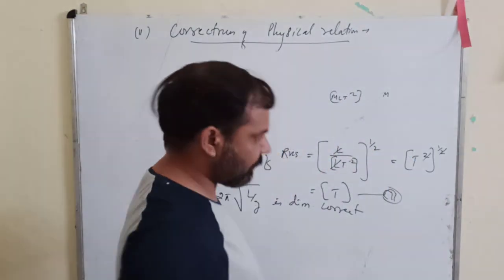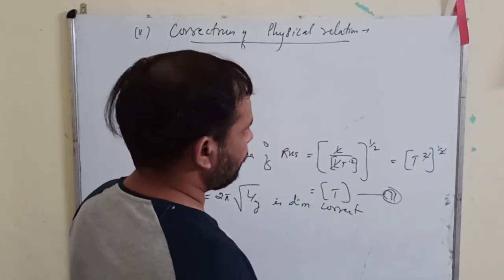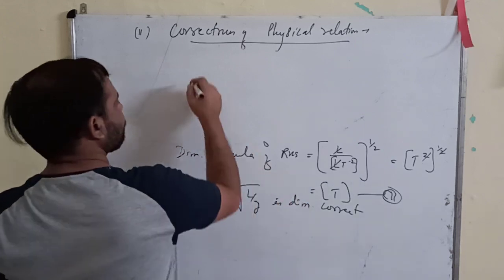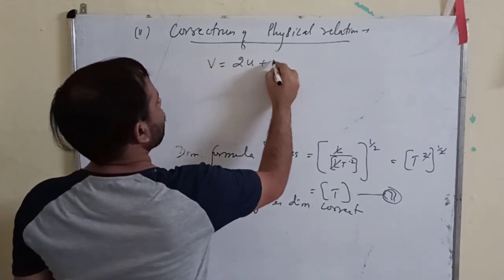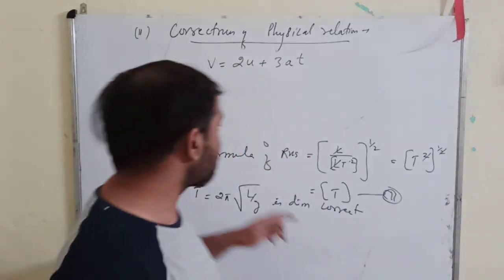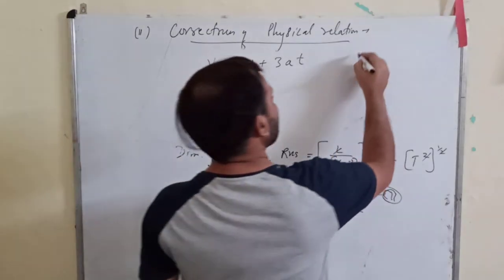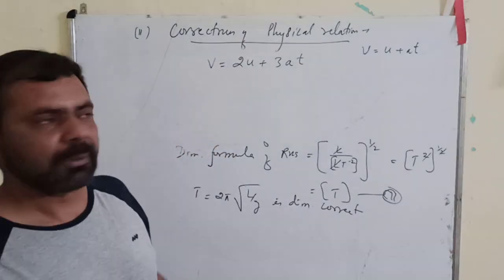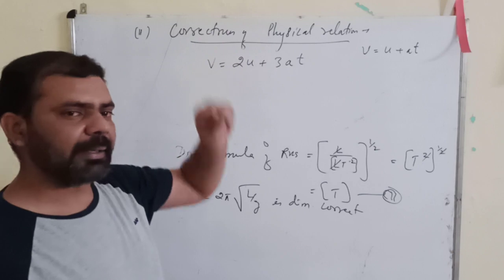Let us take an example. Listen. Suppose I write a formula like this. V is equal to, actually we have this formula, V is equal to U plus AT. You all know. But suppose I take a formula this way, V equals 2U plus 3AT.